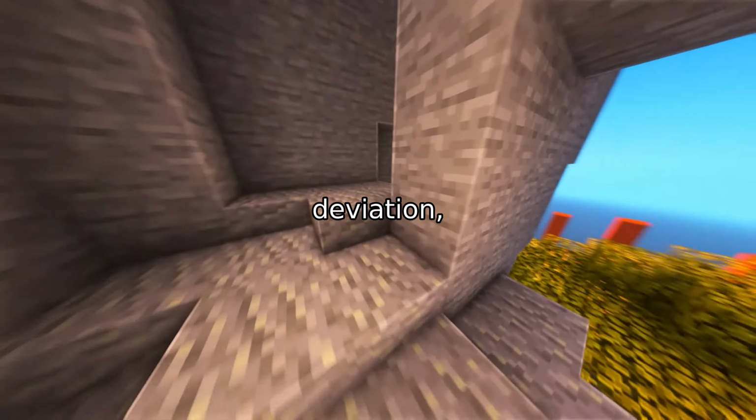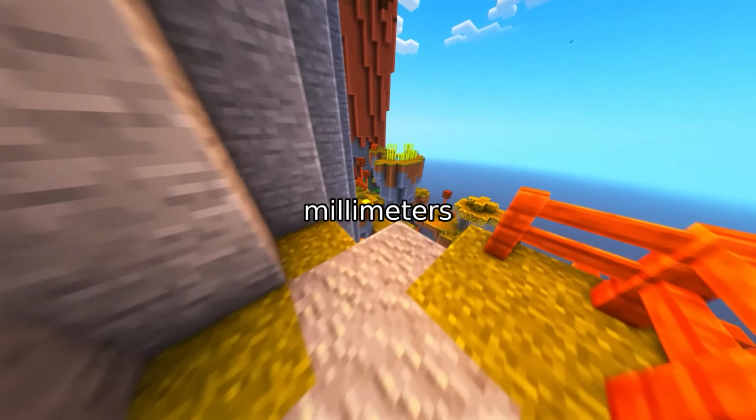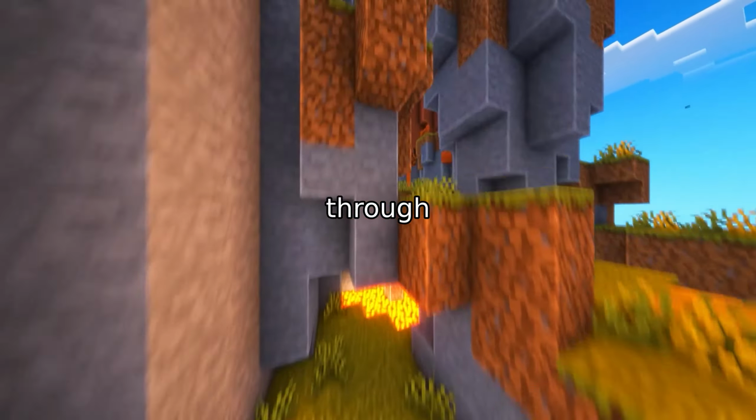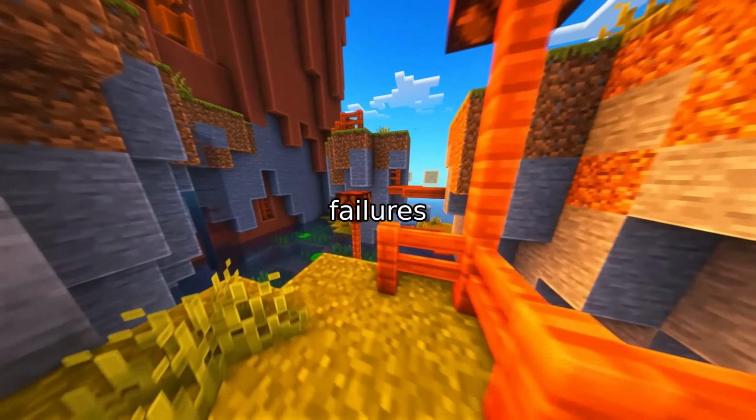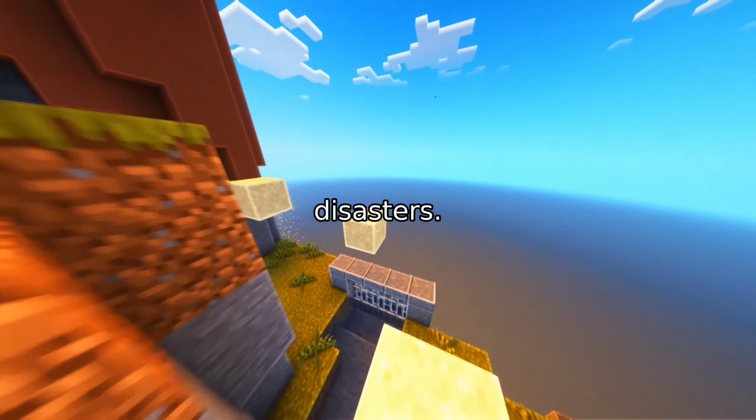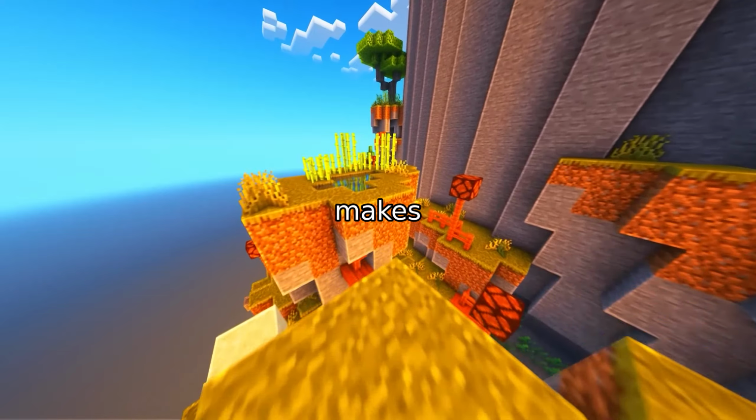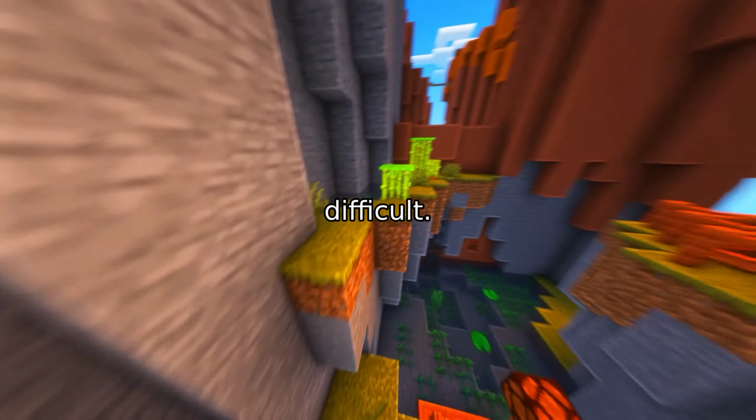A tiny deviation, just plus or minus 0.1 millimeters in an early sketch, can cascade through subsequent operations, leading to geometric failures or even manufacturing disasters. This parameter sensitivity makes robust generative modeling extremely difficult.